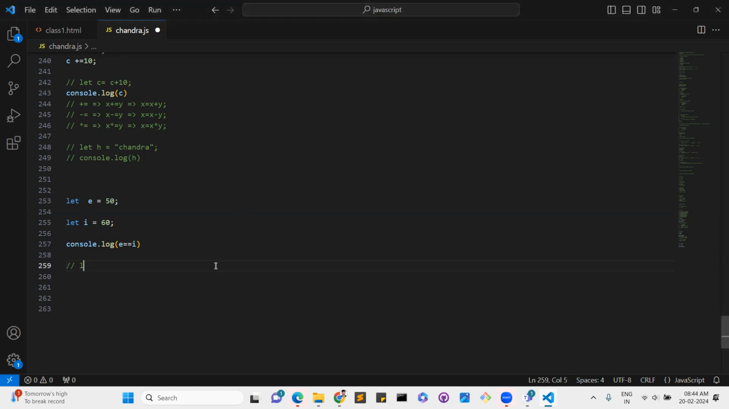Next one is logical operators. Logical operators start with the AND operator, the next one is the OR operator, and the next one is the logical NOT operator. AND operator means, for example, there are two conditions. If both conditions are true, it will print true. The AND operator works like this.